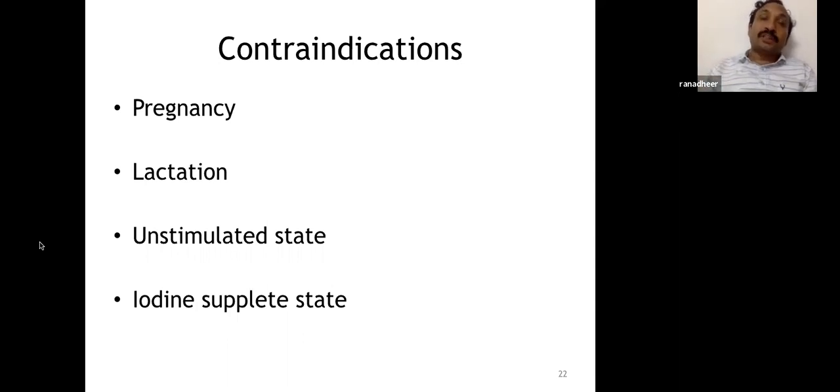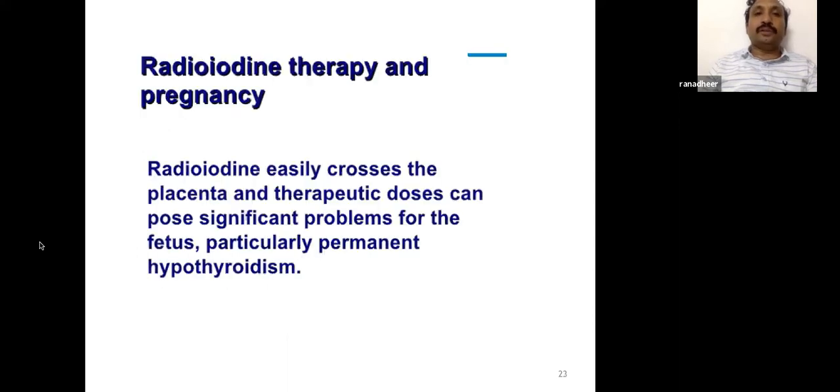or the patient is using amiodarone, where the stable iodine competes with the radioactive iodine, so the efficacy of the radioactive iodine will be very minimal. And that's why in iodine replete state, you should not give radioiodine. Pregnancy, you should avoid because the radioactive iodine crosses the placenta. Lactation, you should stop lactation, and only 1 month after stopping lactation should you give radioiodine.